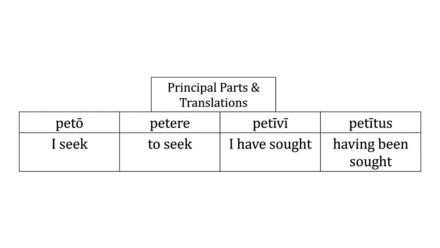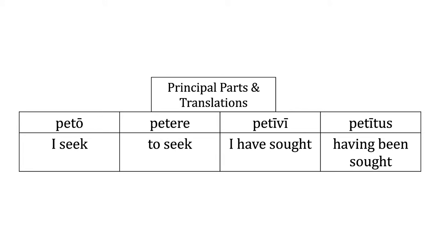The first thing we're going to be doing is looking at the box of the principal parts. It's very important to remember your translations for your principal parts, because they will help you when translating the actual verb forms. So we see peto, petere, petivi, petitus. We know that peto is the first person singular present indicative active, and that's simply I seek. Petere is the infinitive active, and that is to seek. The present infinitive active, I should say.